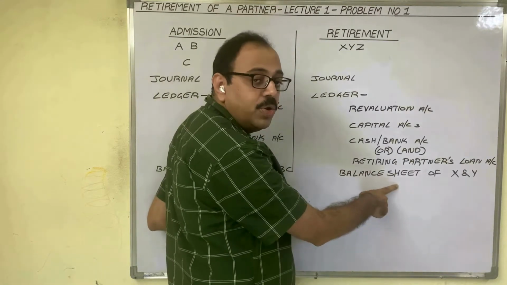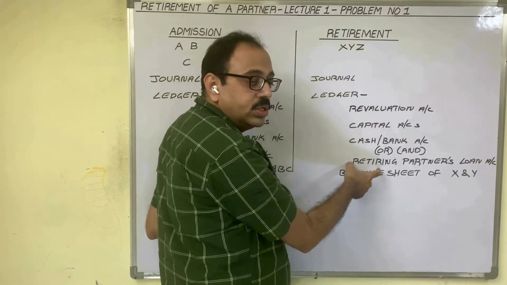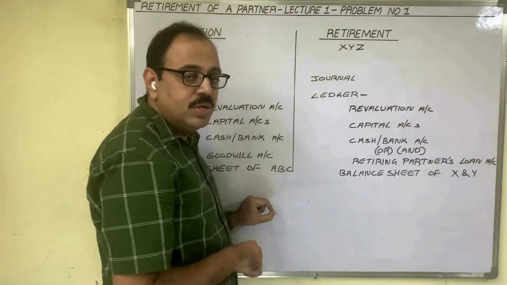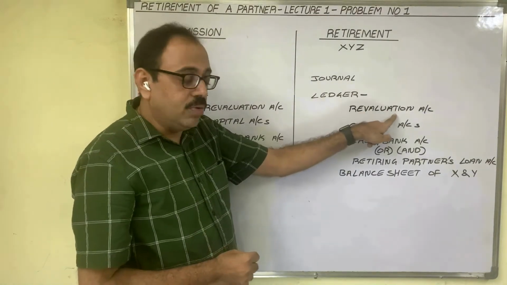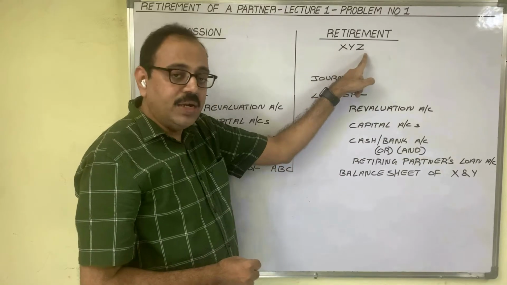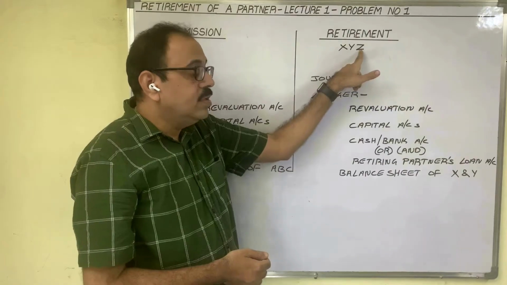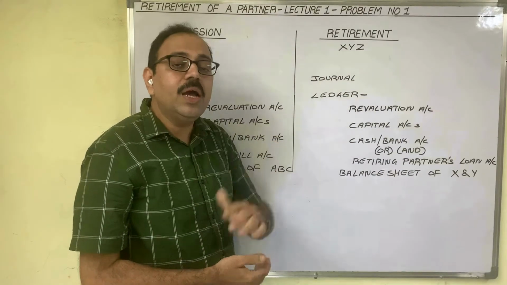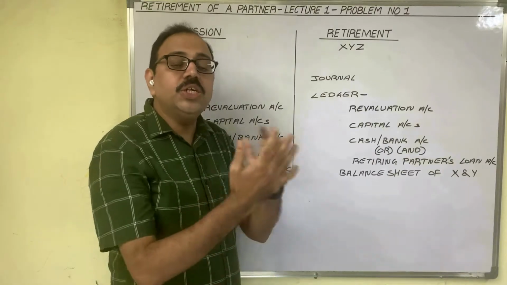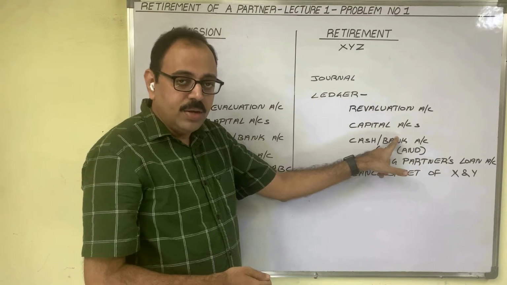Directly you cannot prepare new balance sheet. To prepare that, we need accounts. So these 4 accounts we have to prepare in ledger book. First one, revaluation account. Second one, capital accounts of X, Y and Z. Third one, suppose to Z the due amount is paid by the existing partners immediately. In that case, as cash is going from the firm, cash account or bank account we have to prepare.